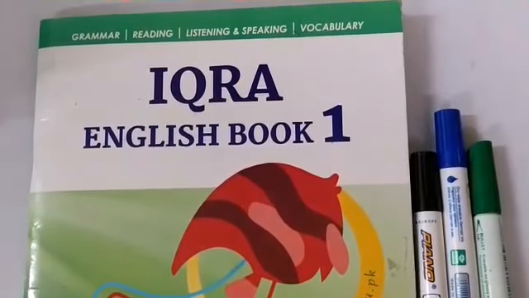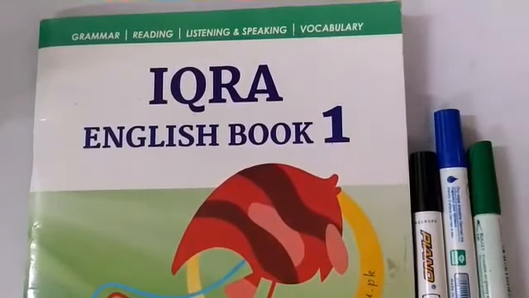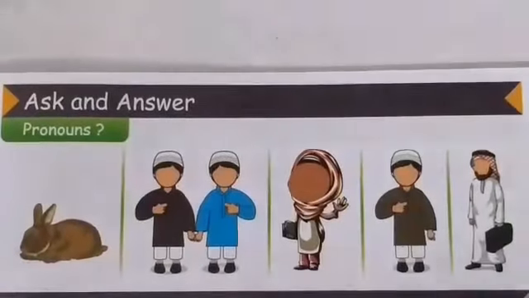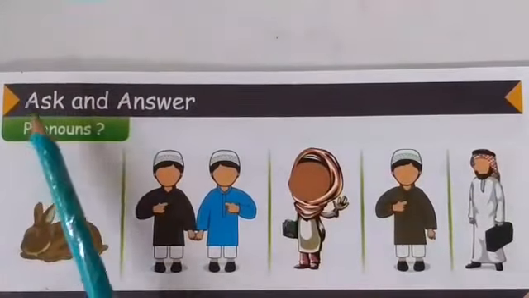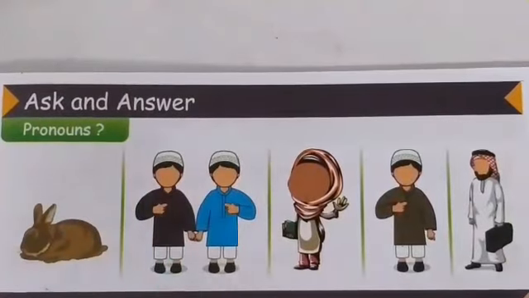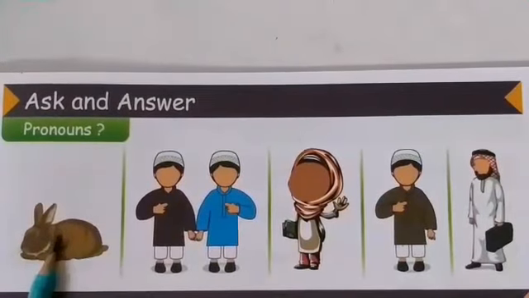Now we are going to continue the same unit number 6, which is pronoun, and let's see what we are going to do today. So our next activity is ask and answer. Here we have pronoun, so it means there are some pictures and you have to guess the pronoun for this picture. I'm going to point out towards the picture and you have to tell the pronoun. Okay. It. Very good. It is a rabbit.